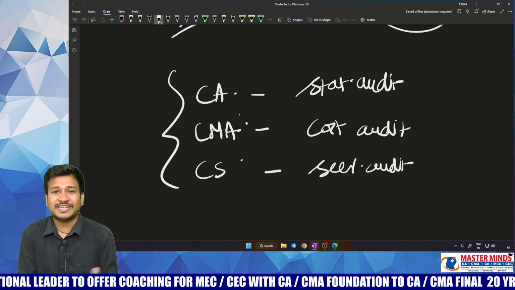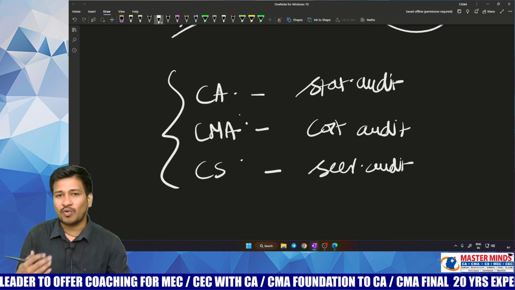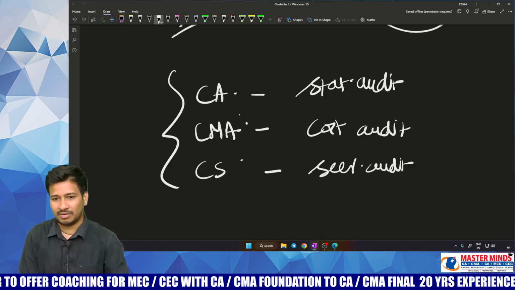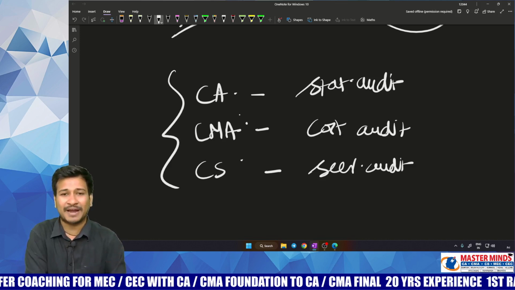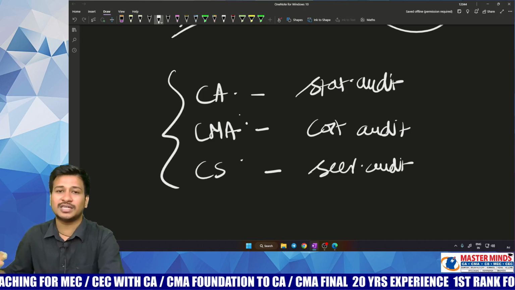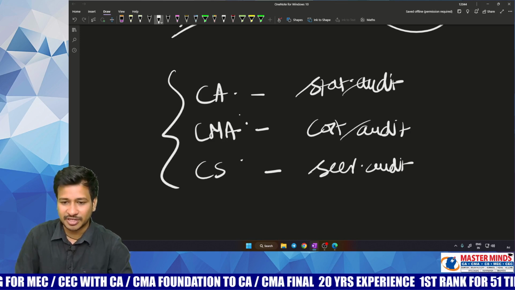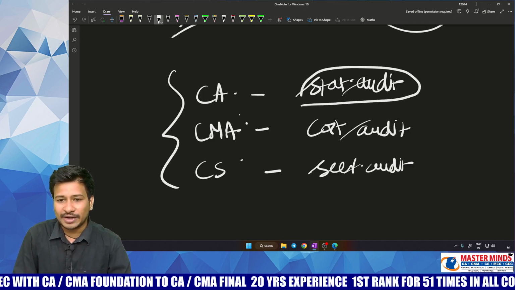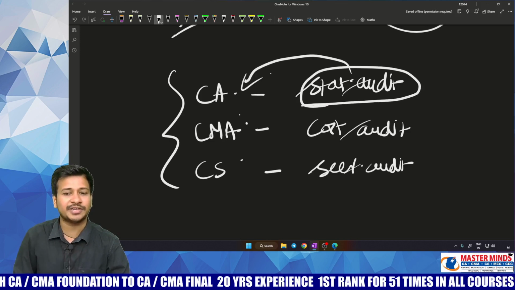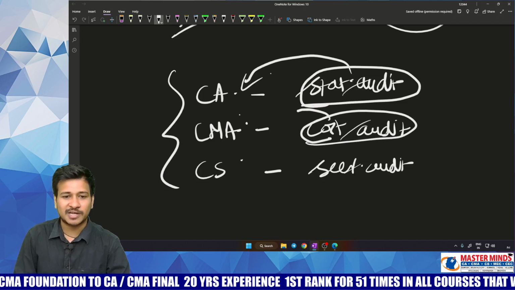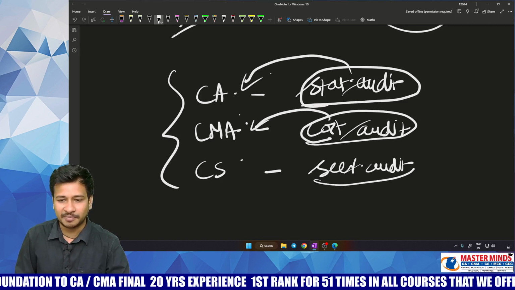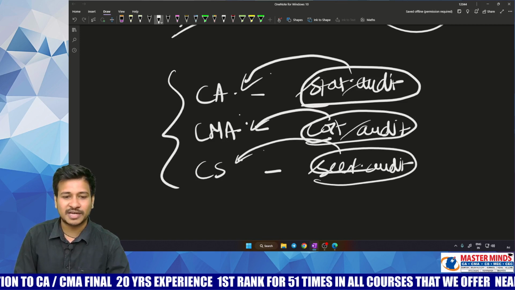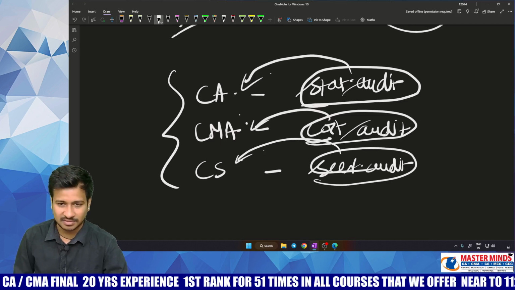A person having a practice in one stream cannot do the other audits, whether statutory, cost or secretarial. Statutory audit is the specialization of a chartered accountant in practice, cost audit is the specialization of a cost and management accountant in practice, and secretarial audit is the specialization of a CS in practice.